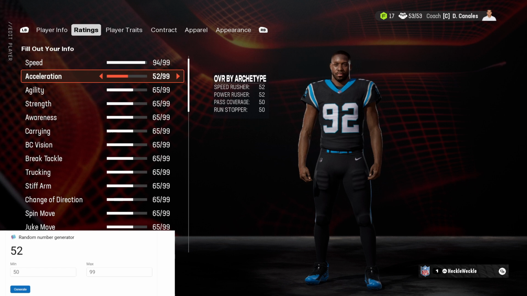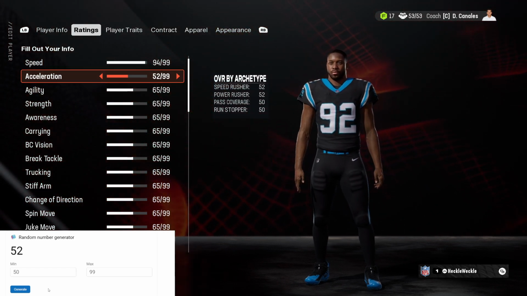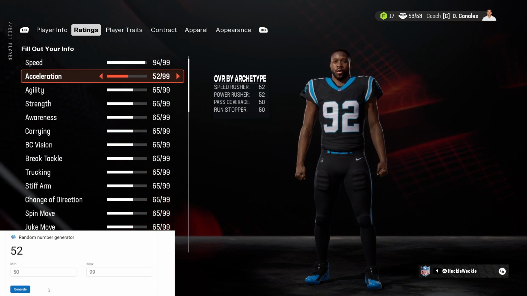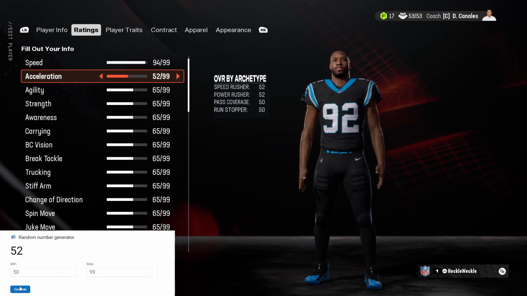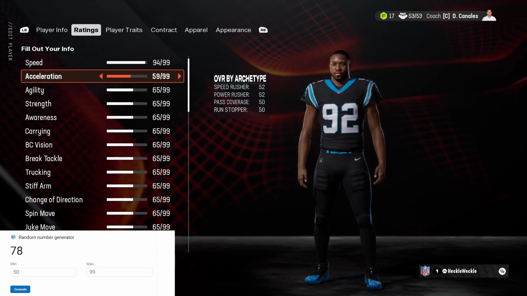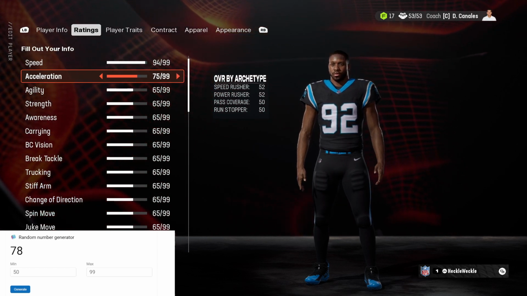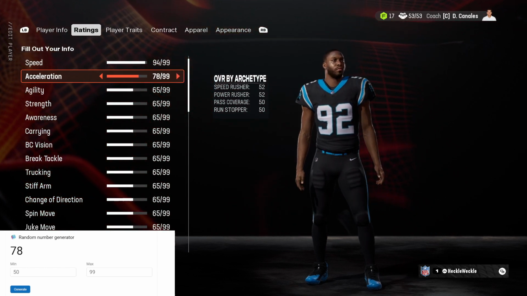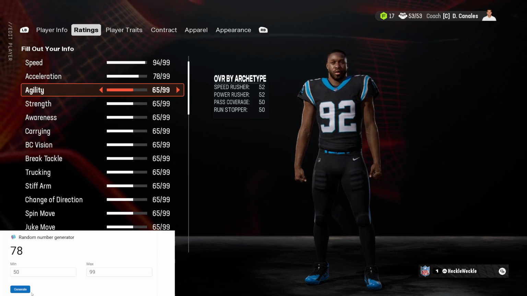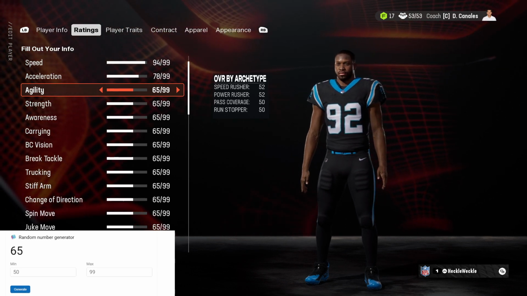I'm going to go ahead and use my first respin on acceleration just because it's so low and the chance of us getting higher is very likely. So first respin, it will be a 78. So that's not bad. We'll take the 78 at acceleration there. We only have 2 more respins throughout the rest of these ratings that we use the random number generator for. Next up is agility, and we get a 65. So it stays the same at 65 right there.